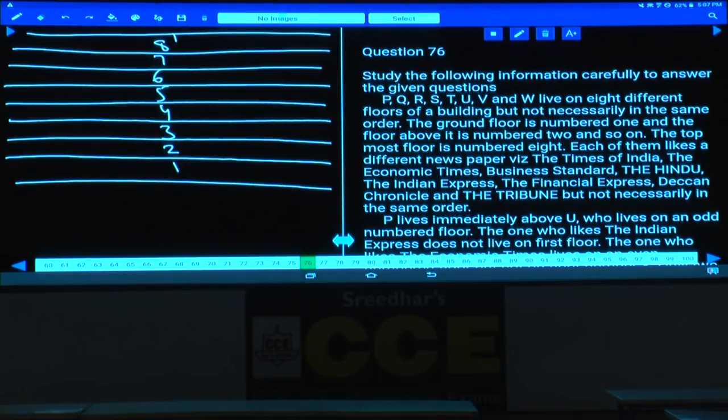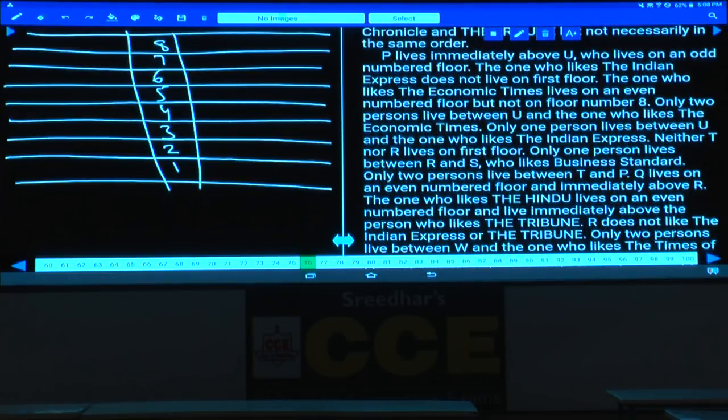Then condition number 1. Tell me what is condition number 1 here? P lives immediately above U, who lives on an odd number floor. P is even, and U is odd, and these two must be adjacent to each other. So how many possibilities do we have for P and U? They could be 1, 2, 3, 4, 5, 6, 7, 8. We have 4 possibilities: 1, 2, 3, 4, and 5, 6, 7, and 8.